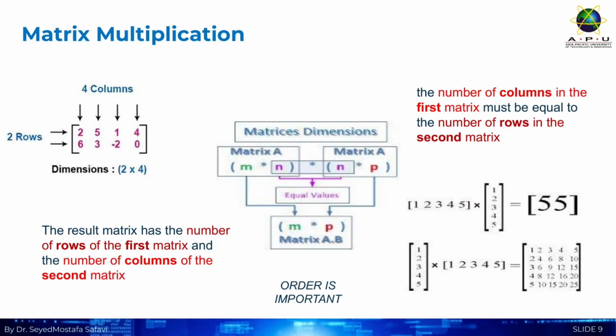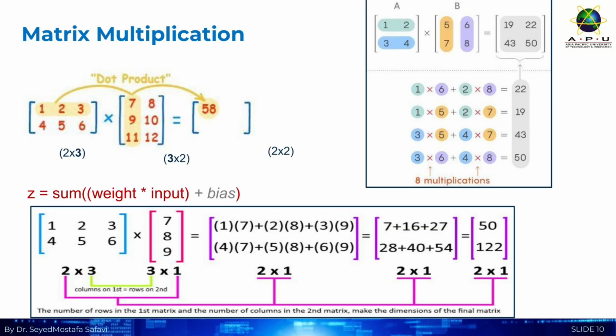A quick reminder on matrix multiplication, because order is important. You can only multiply 2 matrices if the number of columns in the first one equals the number of rows in the second one. The result will have the rows of the first and the columns of the second. In our neural network, the output of one layer must match the input size of the next. It's a very strict, structured data flow, all governed by these matrix rules. Here's a visual of how matrix dimensions align with our core equation. You can see the weights matrix dimensions, the input dimensions, and the resulting output dimensions. This is the visual proof of the rule we just discussed. The inner dimensions must match to make the math work.